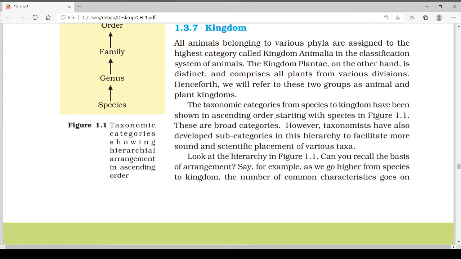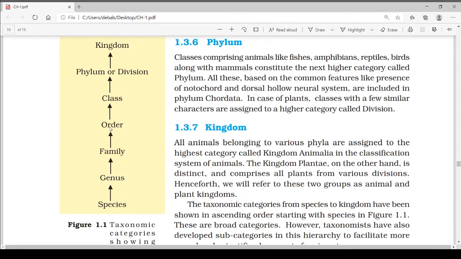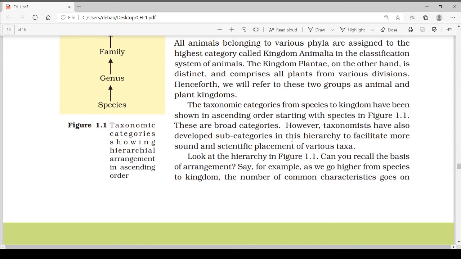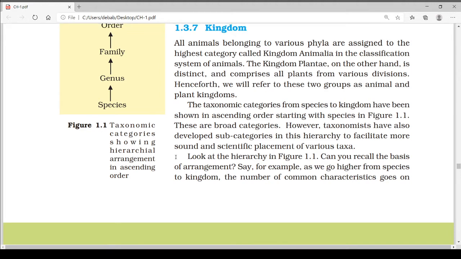The taxonomic categories from species to kingdom have been shown in ascending order, starting with species, in figure 1.1. This is the lowest and this is the highest: kingdom, phylum or division, class, order, family, genus, species. These are broad categories. However, taxonomists have also developed subcategories in this hierarchy to facilitate more sound and scientific placement of various taxa.